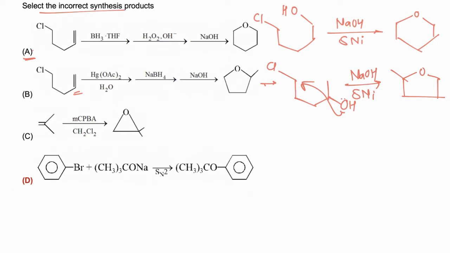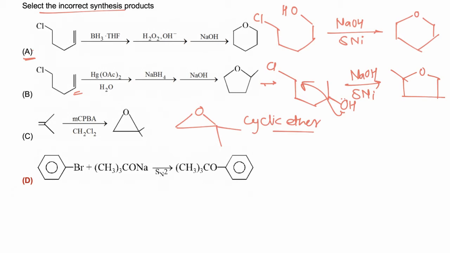In case 3, alkene is treated with metachloroperbenzoic acid and perbenzoic acid is used as epoxidating agent. So cyclic ether or epoxide is formed as a product. So statement C is also correct.